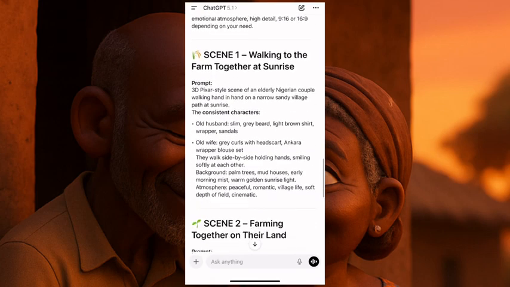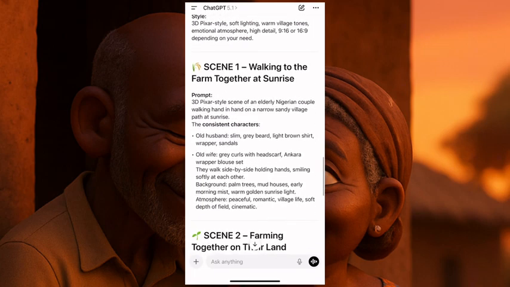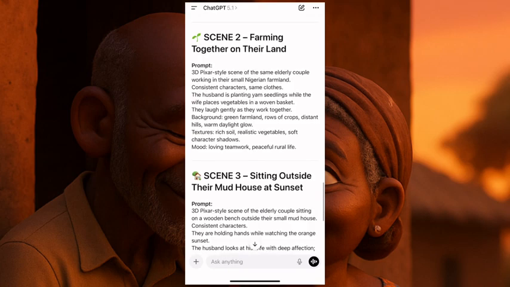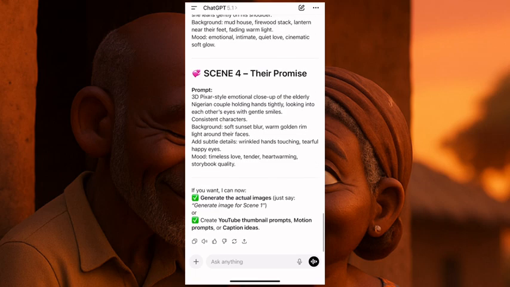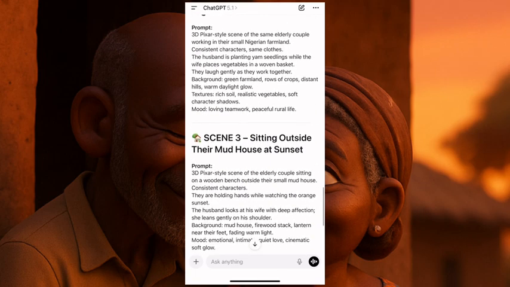Now you come down here and you have scene one, walking to the farm together at sunrise. So this is the first scene. This is the second scene. This is the third scene. This is the fourth scene. Now this story is not too long, right? Which is very perfect for your stories.